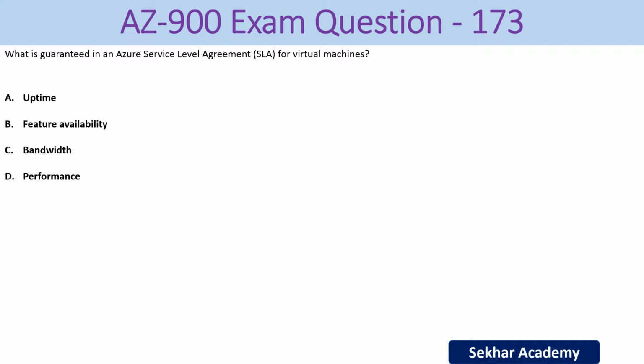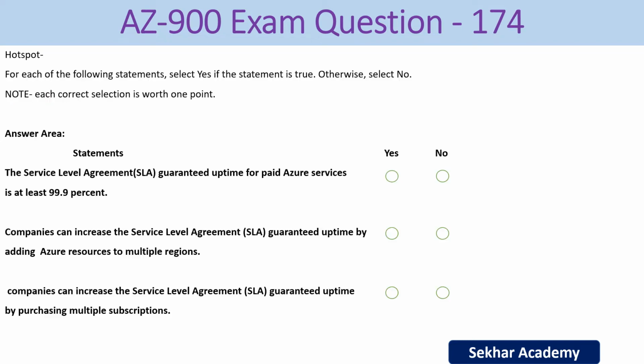AZ-900 exam question number 173. What is guaranteed in an Azure service level agreement for virtual machines? The options we have: A, uptime; B, feature availability; C, bandwidth; and D, performance. The right option is A, uptime, which is available in the service SLA for virtual machines to give a guaranteed service availability. So the right answer is A, uptime.